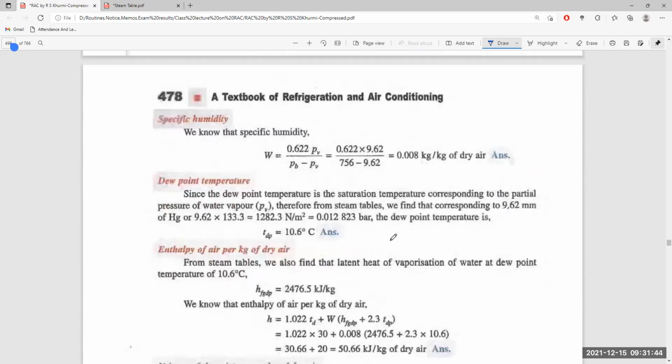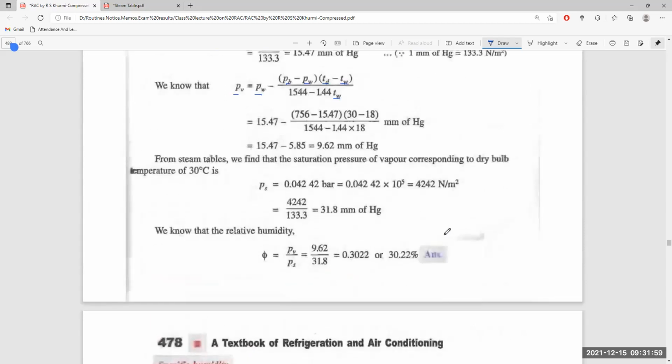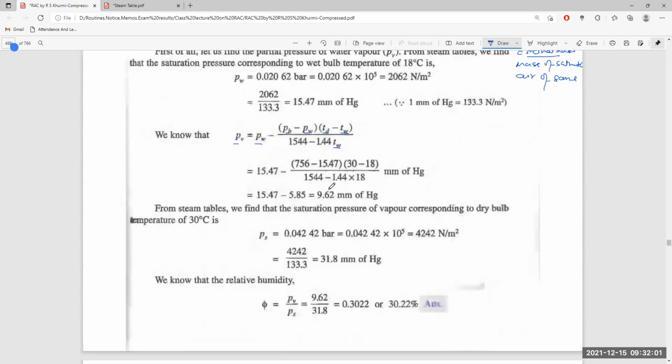Now, dew point temperature is the saturation temperature corresponding to the partial pressure of water vapor PV from the steam table. That corresponds to 9.62 millimeter Hg, the partial pressure of water vapor.